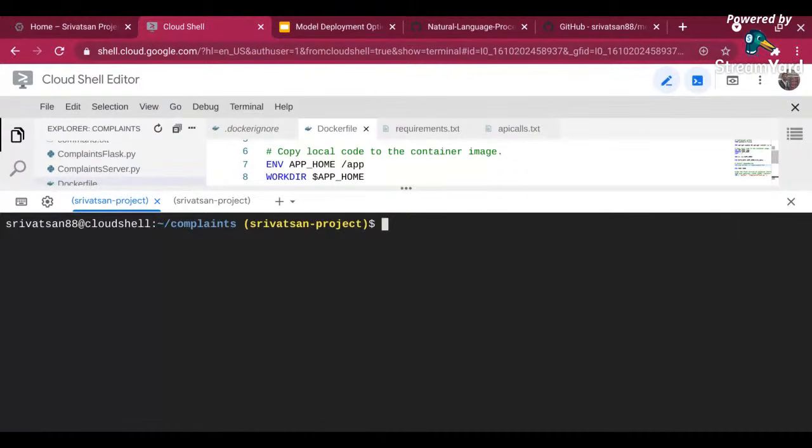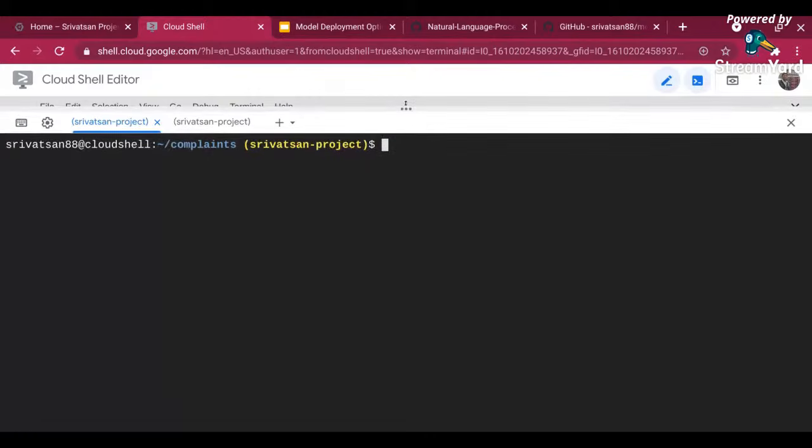For me to create the container image, when you want to create a Docker image, you will just say docker build in your typical Docker world. The only thing I'm doing is changing it to gcloud specific, because I'm in the Google Cloud environment. The commands are exactly the same. You just use a different version of the command in your local, or if you go to AWS, you may have an even different version of the command, but internally it all does the same.